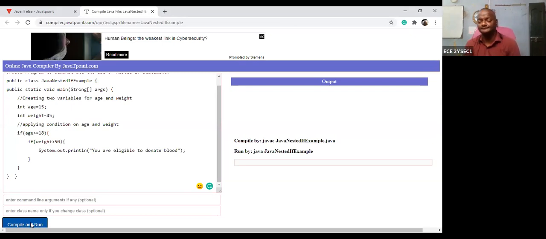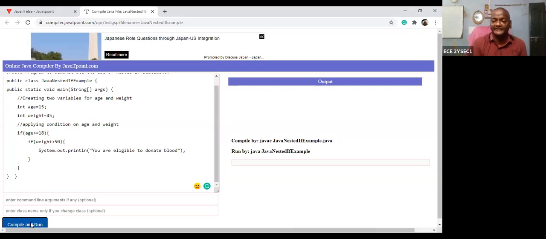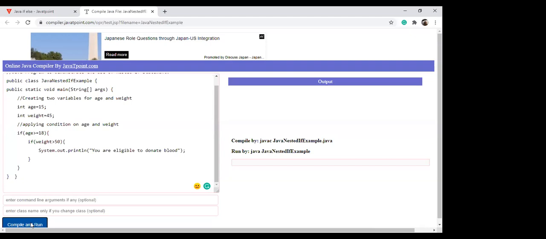Can anybody say, is there any idea by applying the logical AND condition? What is the condition here? Age is greater than 18 and weight is greater than 50. So what is the logical operator I can use? Yes, logical AND.